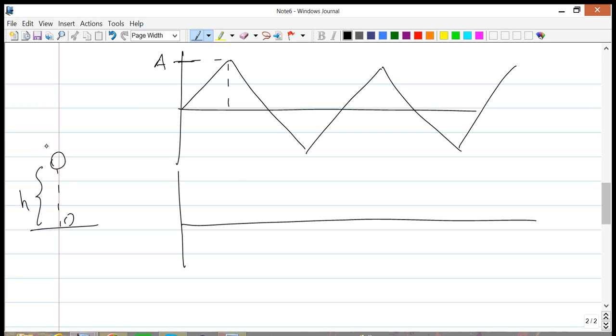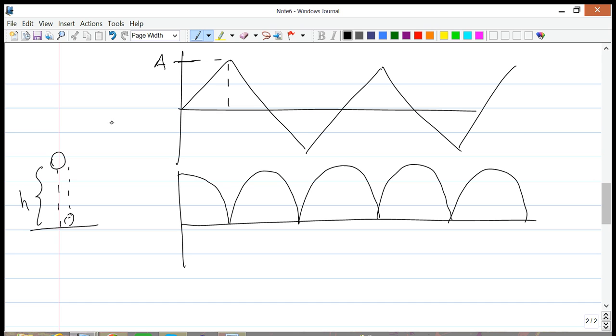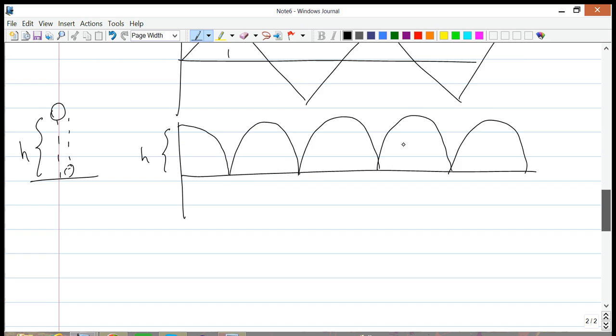Then we know that after it strikes the ground, this ball will come back up to its original height, and this motion will be repetitive. So we can keep repeating this again and again, and the motion will look something like this. In this case, once again, we can think of the amplitude as the height h.